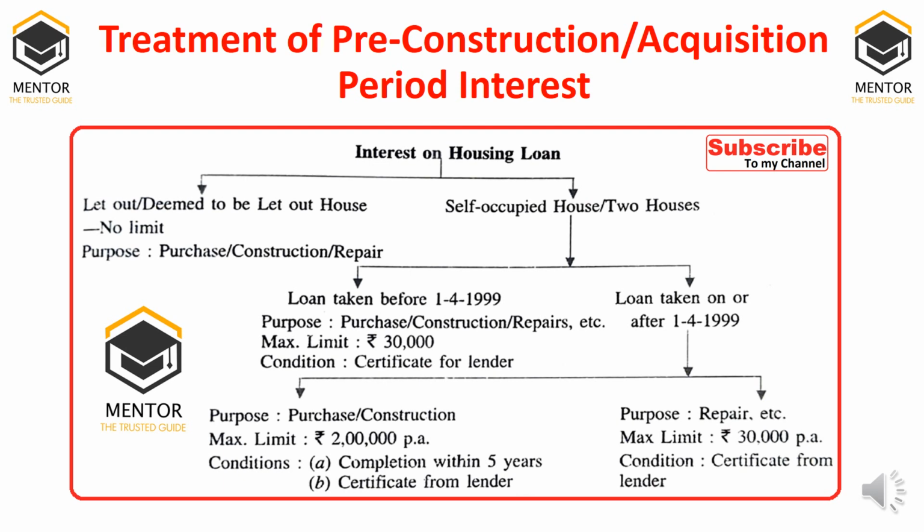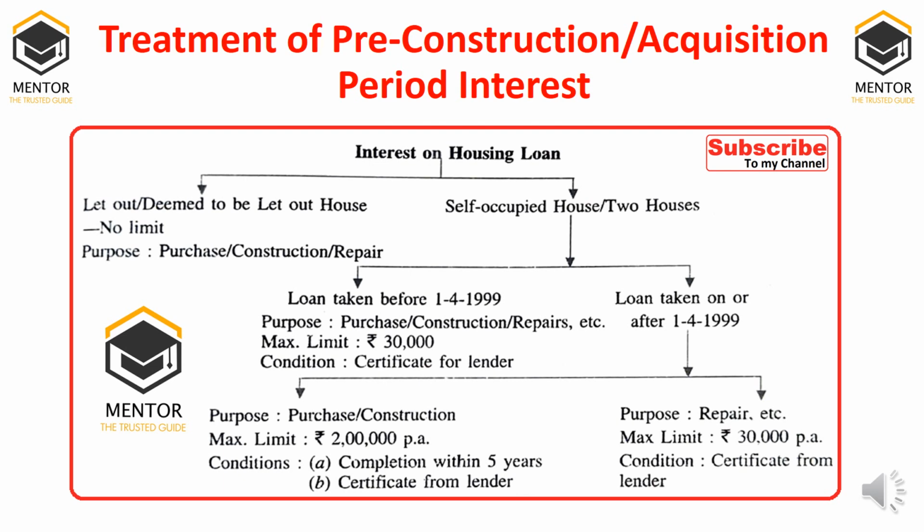Next, self-occupied house. For self-occupied house, there are 2 situations. Loan is taken before 1/4/99 or after 1/4/99. If the loan is taken before 1/4/99, straight away 30,000 is the maximum amount as deduction. If loan is taken after 1/4/99, again there are 2 situations: if it is taken for construction or renovation or repairs.